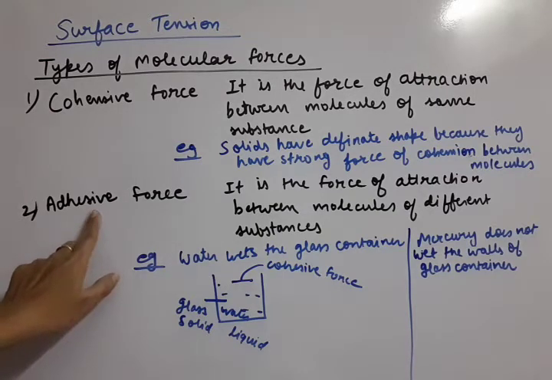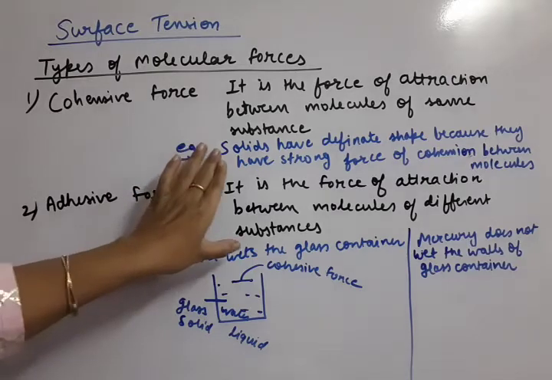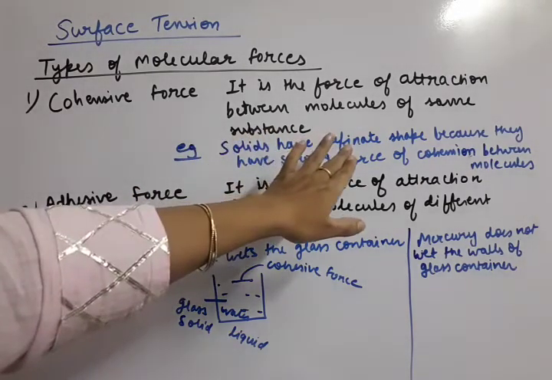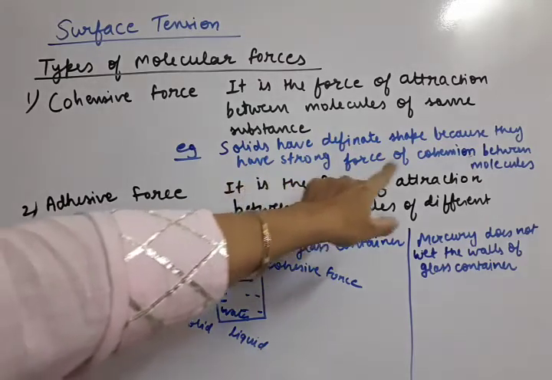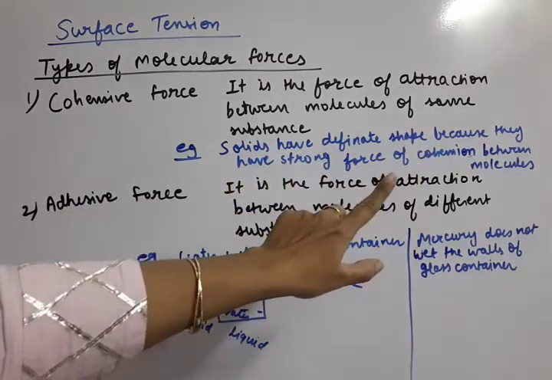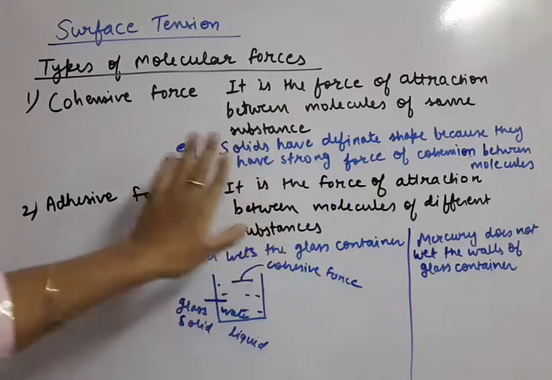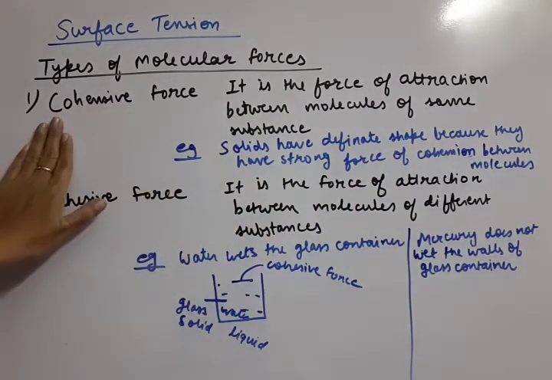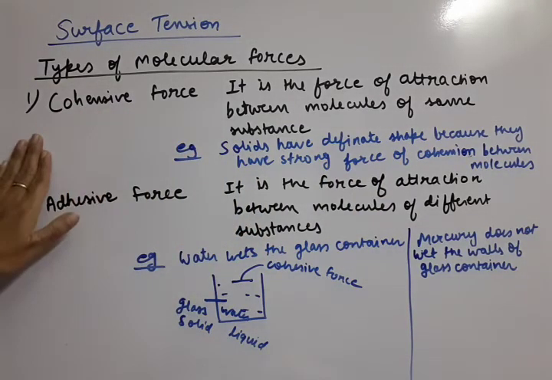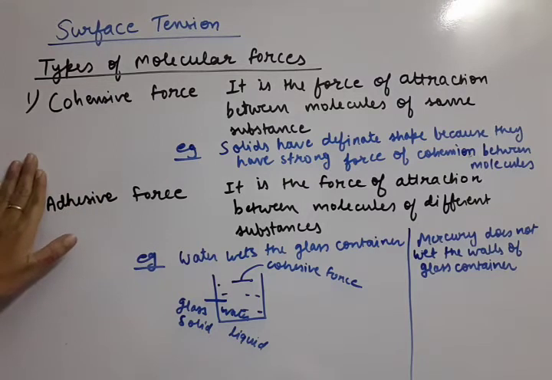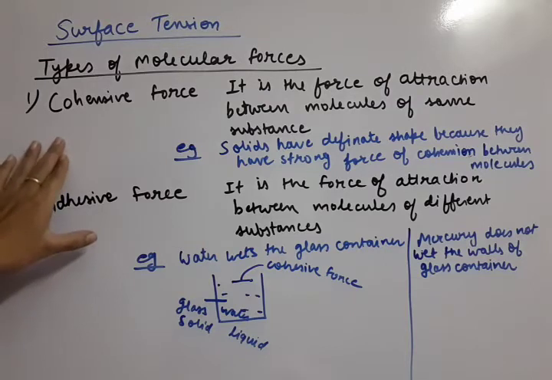Now we can take the examples, like solids have definite shape because they have strong force of cohesion between the molecules. So solids have maximum cohesive force, then liquids have less, and gases have least cohesive force. That's why their shapes vary or their bonding vary.